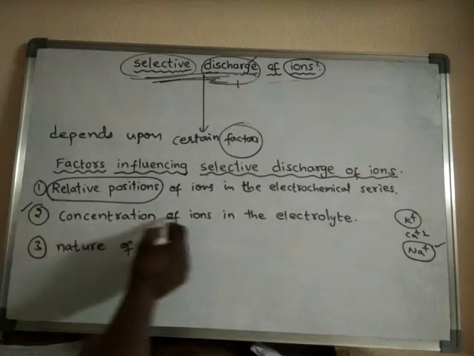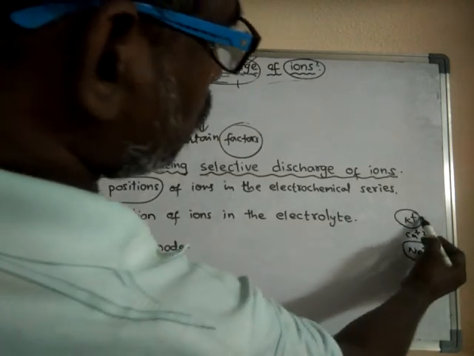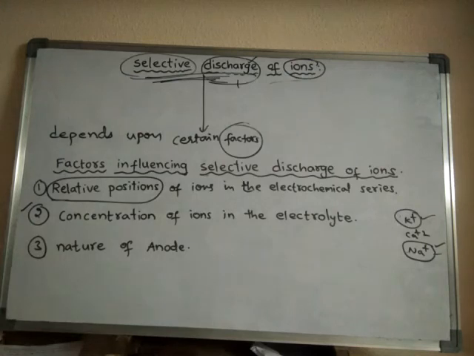Next, the concentration of ions in the electrolyte. If these two ions are present in the electrolyte, which ion is present in more amount? Depending upon the concentration of the ion, selective discharge of ions takes place. When Na plus ions are more than K plus ions, then Na plus ions will undergo discharge comparatively.